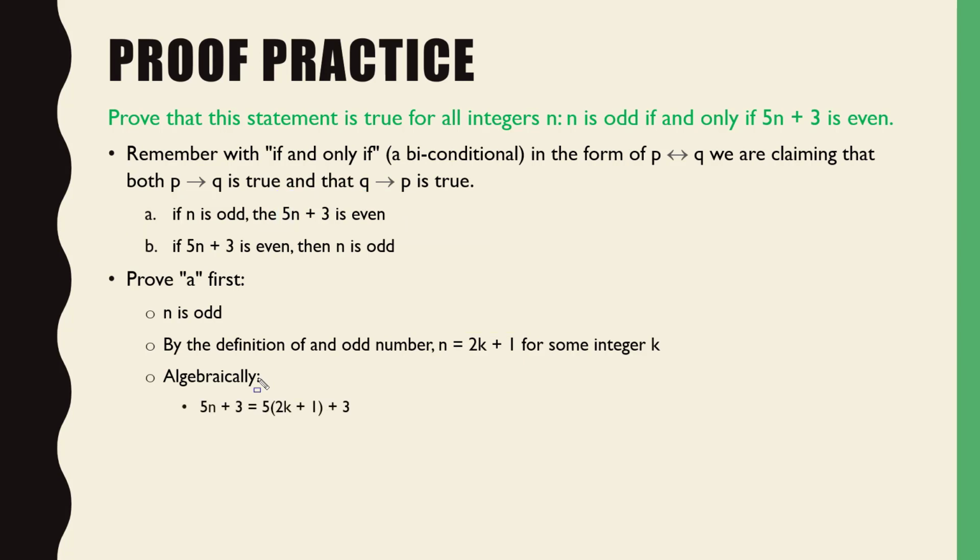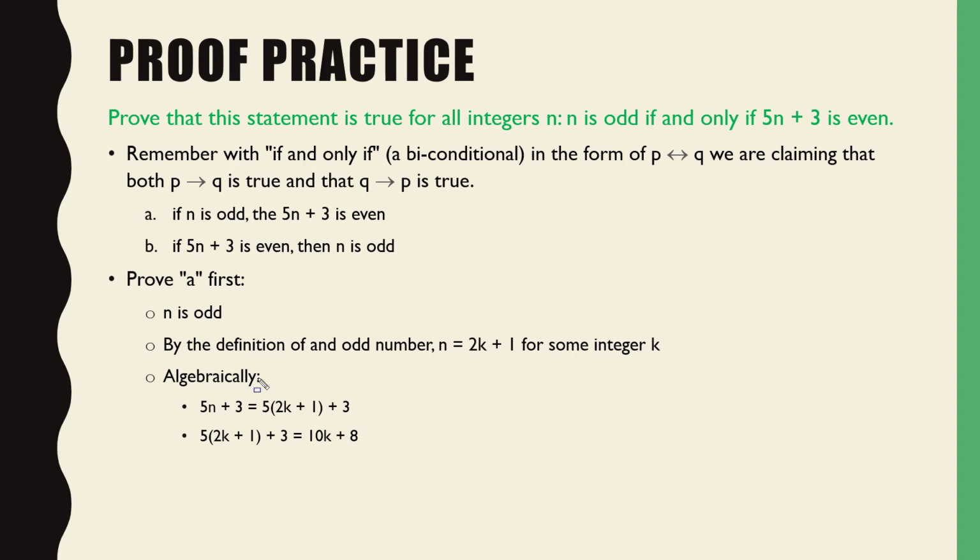So we do that, and we get 5n plus 3 is equal to 5 times (2k plus 1) plus 3. Everybody agree that that's a true statement? All right, let's just do a little bit more algebra here, and we end up with this. That equals 10k plus 8, agreed? Okay, what can I do next? What am I trying to do? Prove that that is equal to 2 times some integer, not necessarily k, right? Because k is already in play here. But 2 times something. So we're looking for this form that looks like the 2k, the 2l, the 2 whatever, right? So I'm trying to manipulate it to look like that.